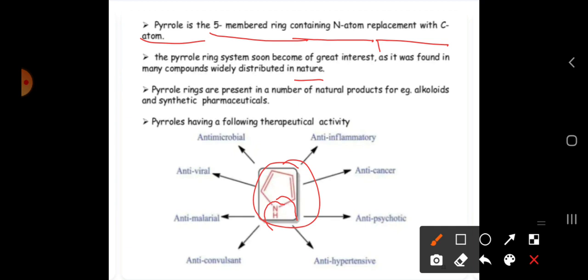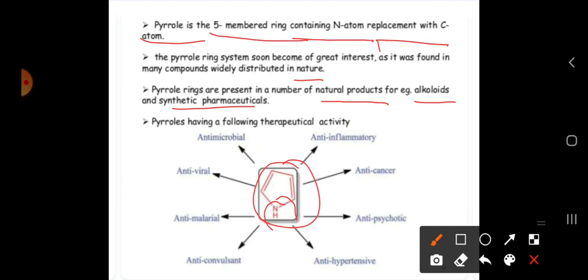Why? Because in the previous class we discussed heterocyclic compounds, and at least one heterocyclic compound is present in drugs. Which type of drugs? Mainly natural products, alkaloids and synthetic pharmaceuticals.